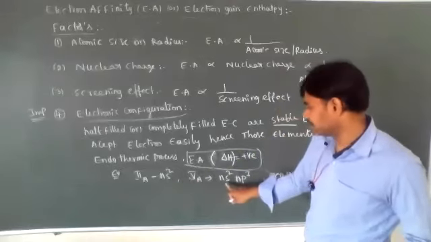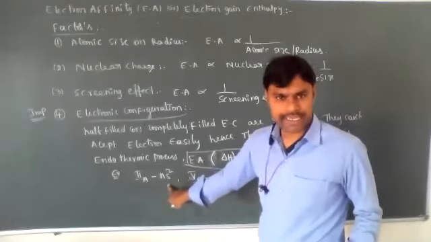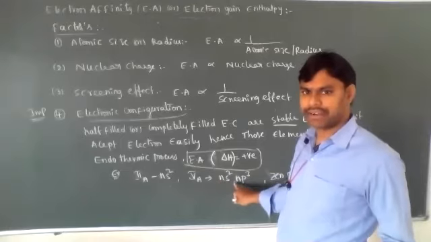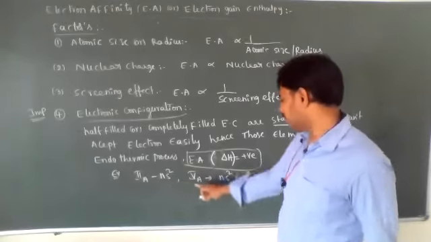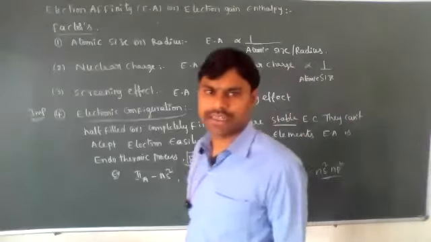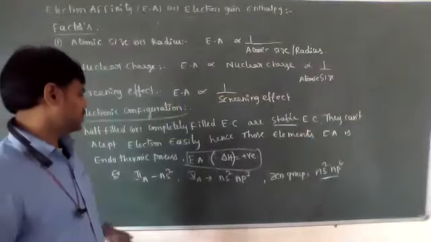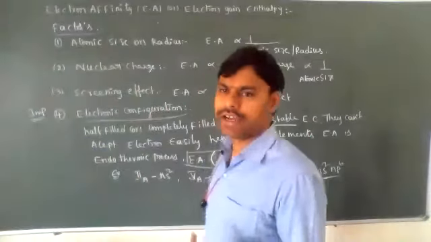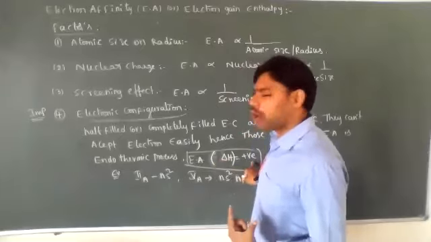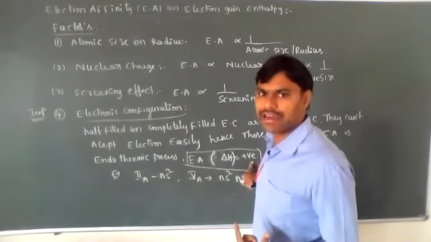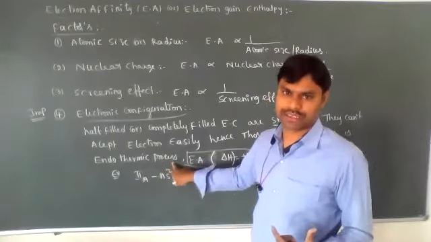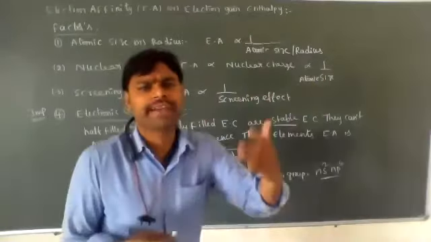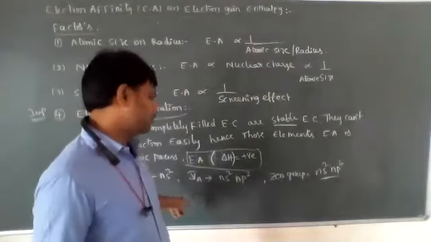Second A group elements, ns electrons are completely filled. And fifth A group elements, np electrons are half filled. Because these are stable electronic configurations, for elements containing them the first electron affinity values are positive. Delta H is a positive value, meaning an endothermic process, or sometimes almost nearer to zero. Instead of negative values, their values are zero.